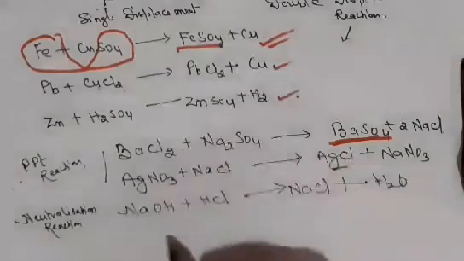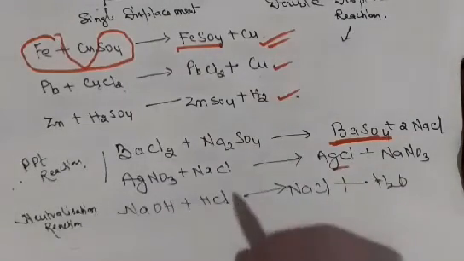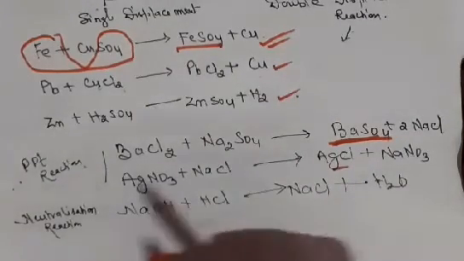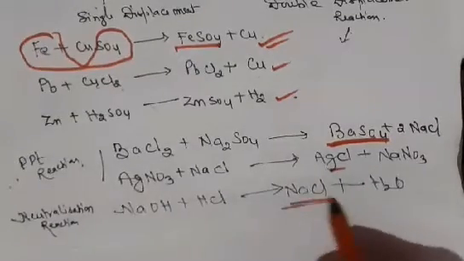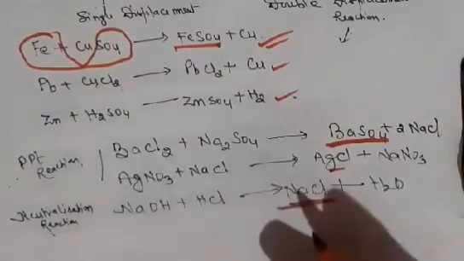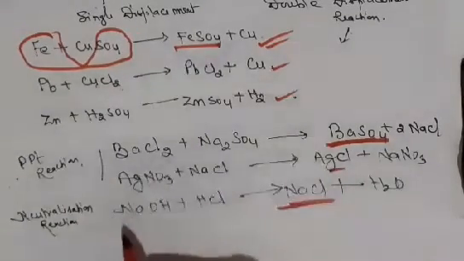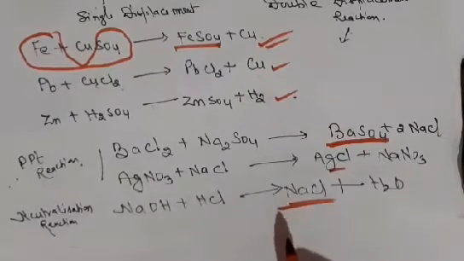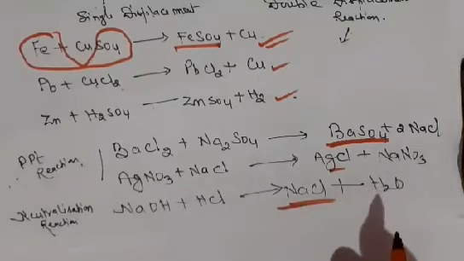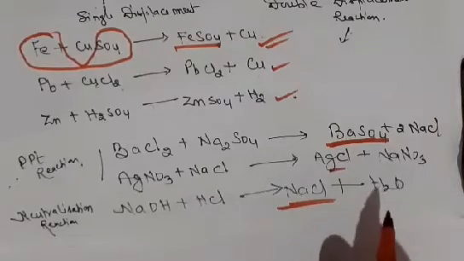Another double displacement or double decomposition reaction is the neutralization reaction. It occurs between an acid and a base, and the acid and base neutralize each other and form a salt. This is the neutralization reaction. So NaOH, a good base, reacts with hydrochloric acid and then sodium chloride is produced with the evolution of water.